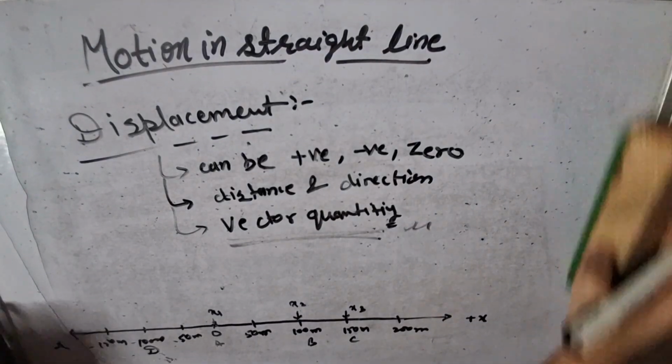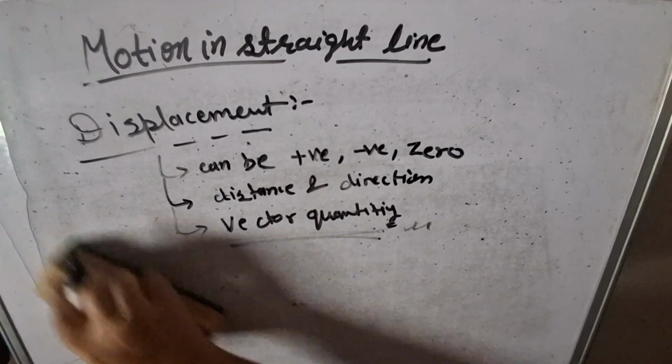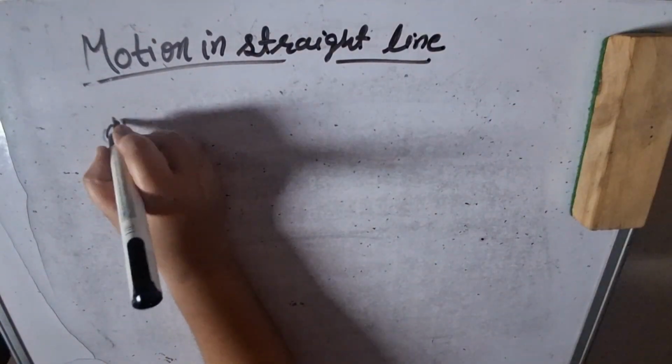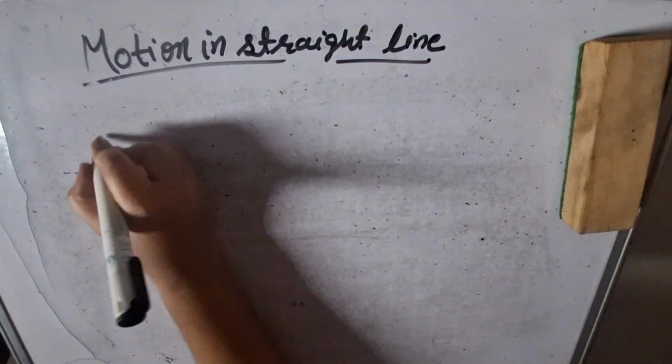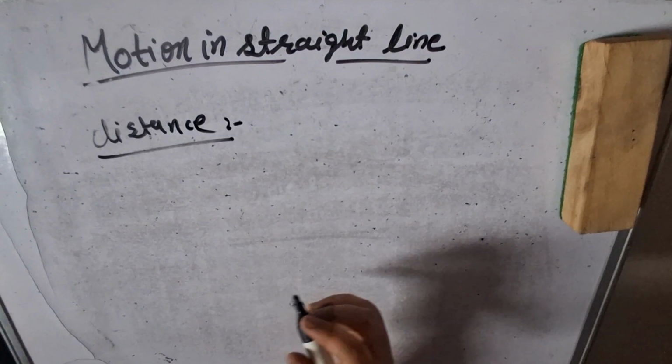Now I think I explained the displacement. Now I will try to explain distance. What is distance?